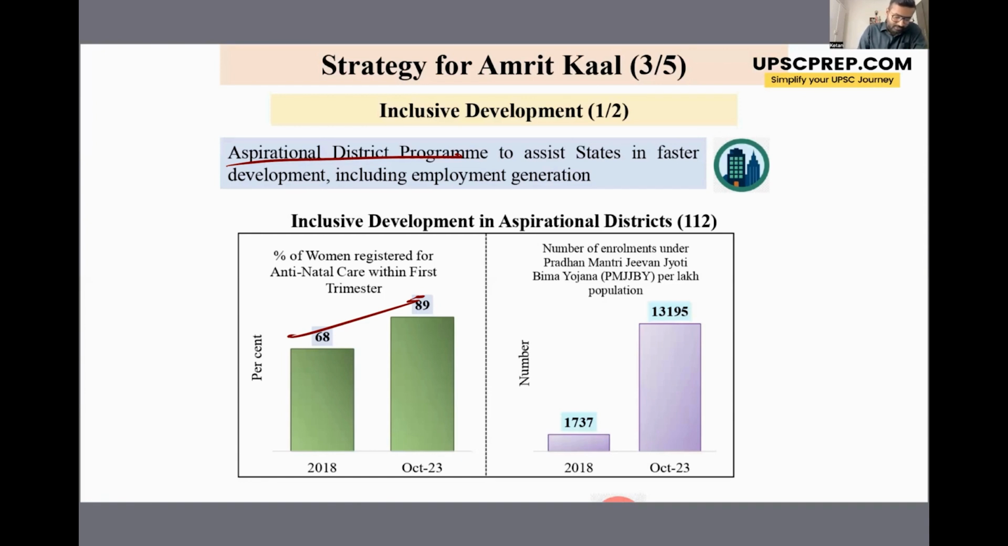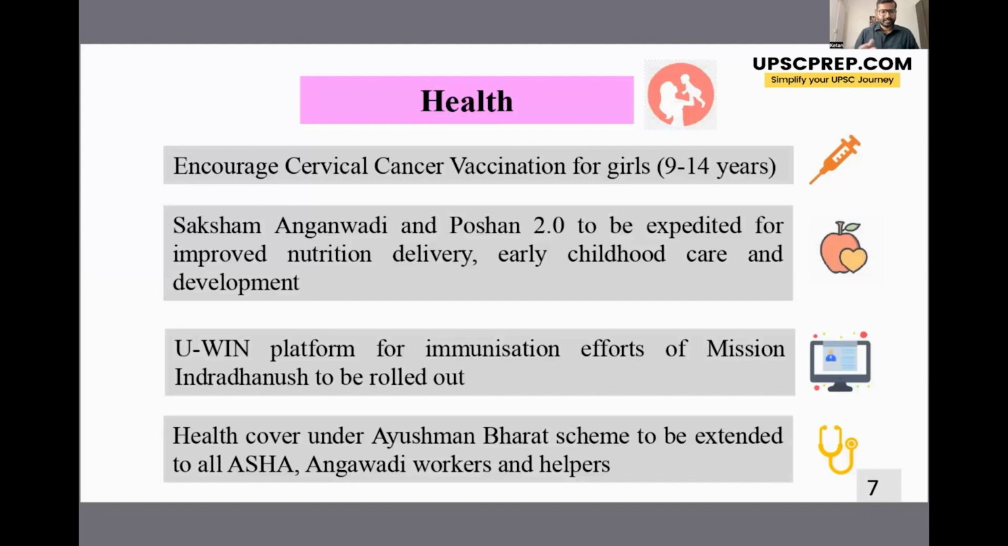If you look at the number of enrollments under Pradhan Mantri Jeevan Jyoti Bima Yojana, many people have started taking insurance. So again, this leads to an increase in health indicators. Now within the health sector, the government has, number one, encouraged cervical cancer vaccination for girls aged 9 to 14. The awareness of cervical cancer in India is very low, and therefore the government has started this initiative. The next is the Saksham Anganwadi and Poshan 2.0 schemes of the government to expedite nutritional delivery, early childhood care, and development of the pregnant mother, lactating mother, and newborns.